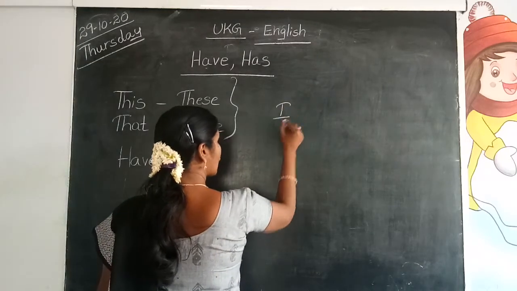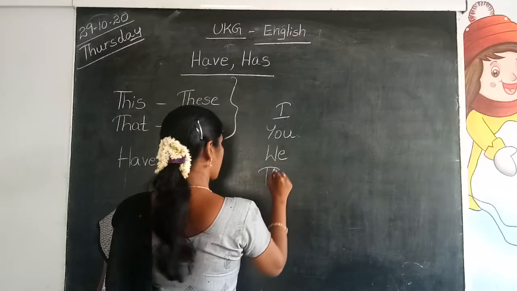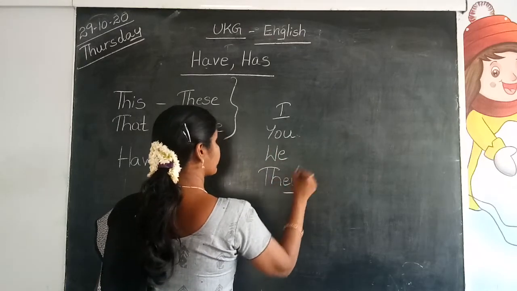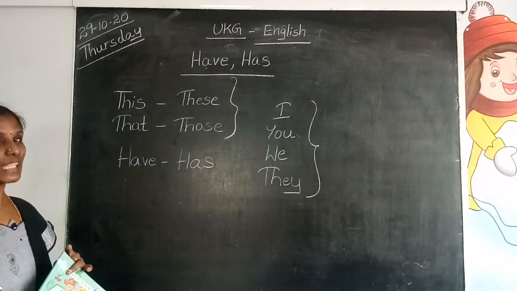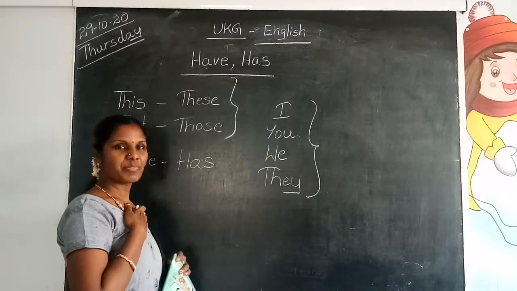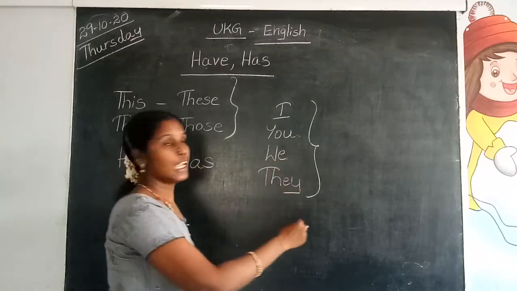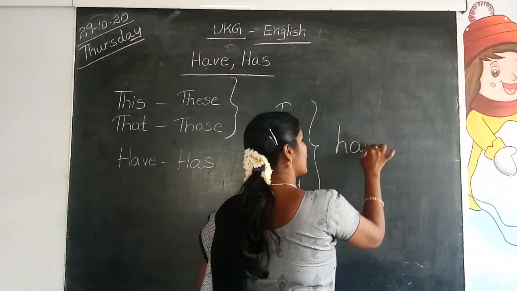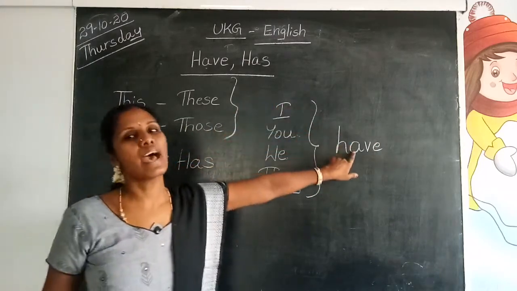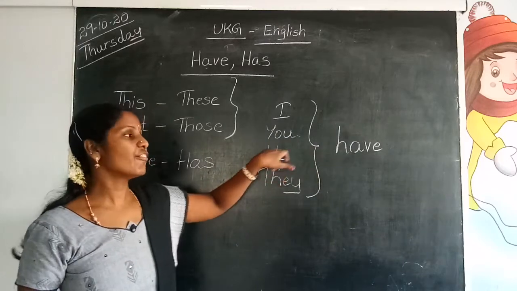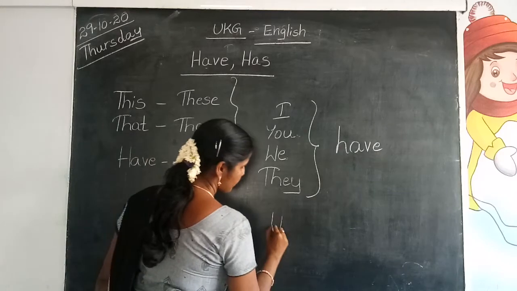I, you, we, they. For these four words, I, you, we, they, we should use have. When these four words come, we should use have. I have. You have. We have. They have. He, she,